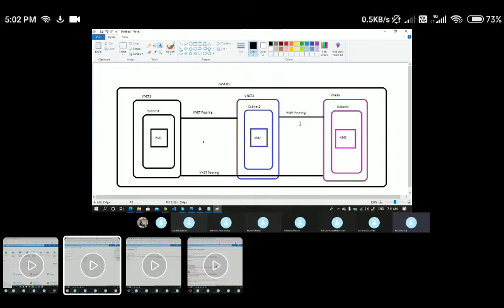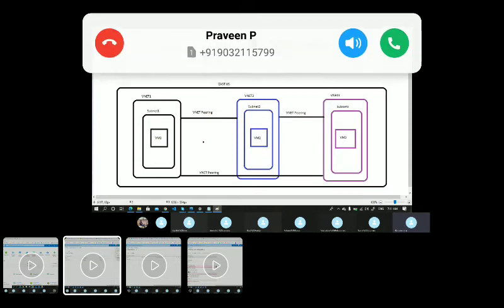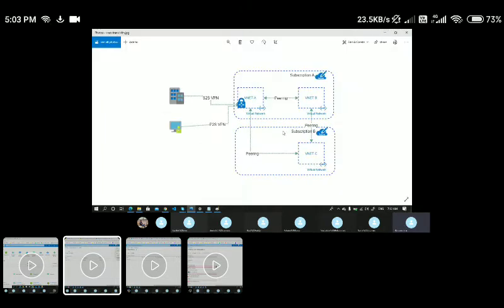I'm repeating again. If you are setting up a pairing connectivity between virtual networks which are hosted in different data centers or different regions, we call it a global VNet pairing. Okay, so let's come back here. So this is the scenario. Okay, so one more scenario.